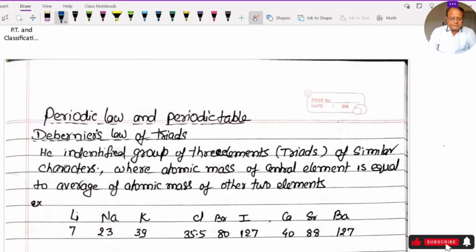Hello viewers, today I am going to discuss a very important topic of inorganic chemistry, periodic table and classification of elements. First, something about the history of the periodic table.